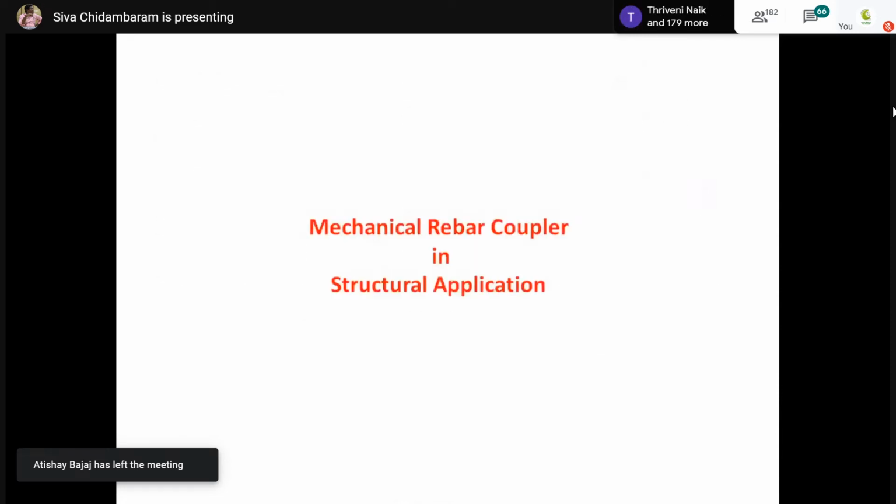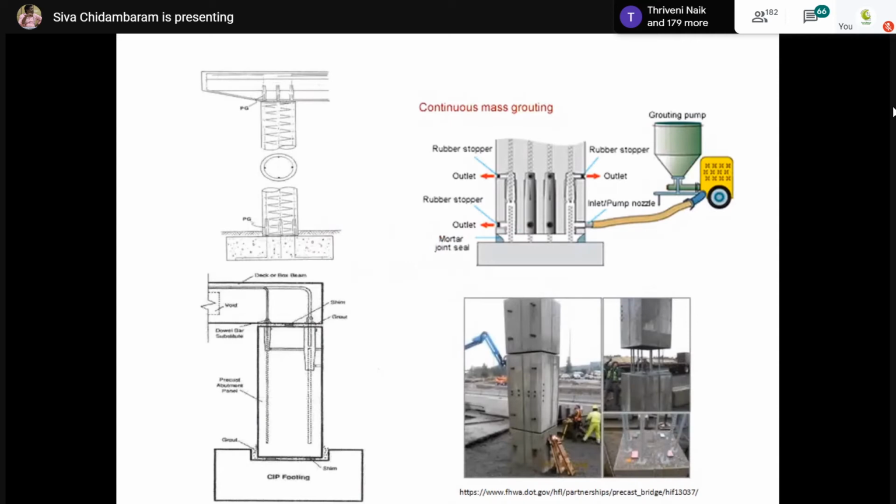So let us come to the structural applications. I told you there are a lot of couplers which are being used in different locations. This is a precast construction unit. You can see a bridge pier contains 3 segmental units, where one unit has extended rebars, whereas another unit has hollow cylindrical sleeves. The cylindrical sleeve is nothing but a hollow cylindrical grouting based coupler. Now we have to insert the topmost unit with the bottommost unit.